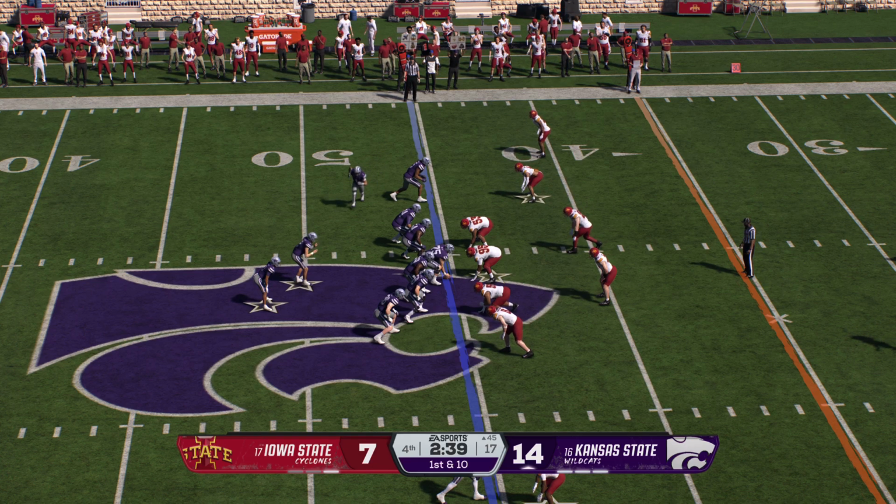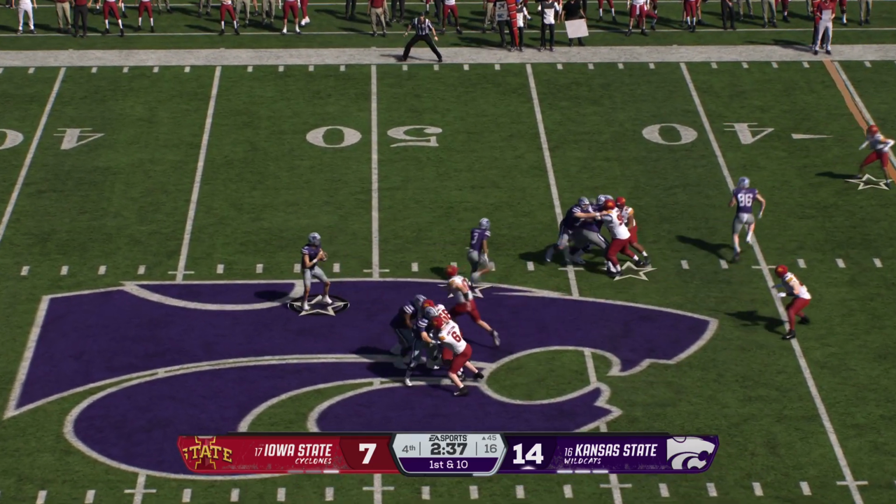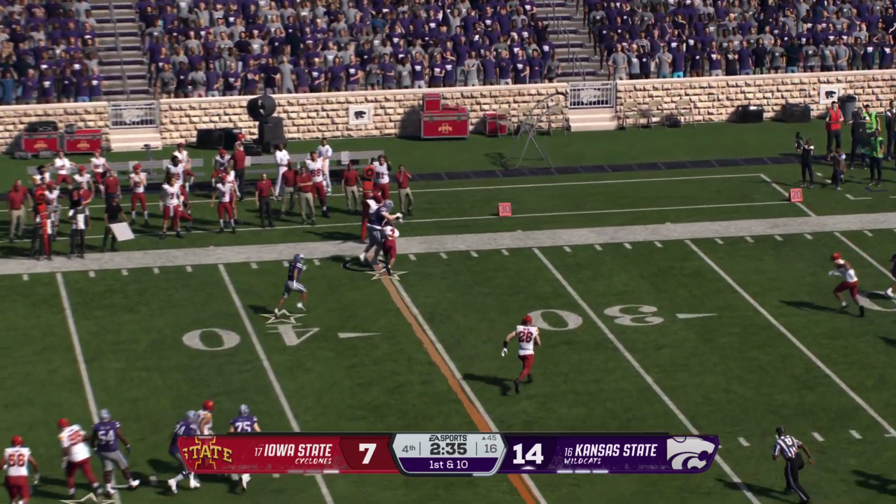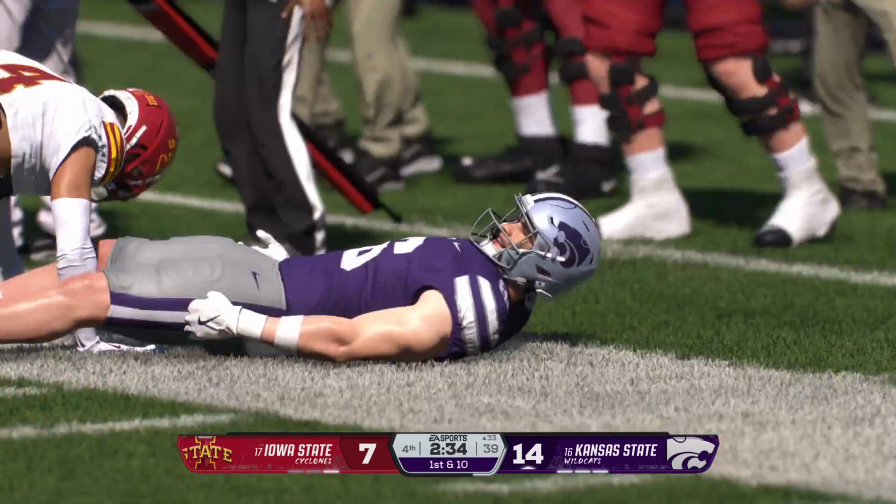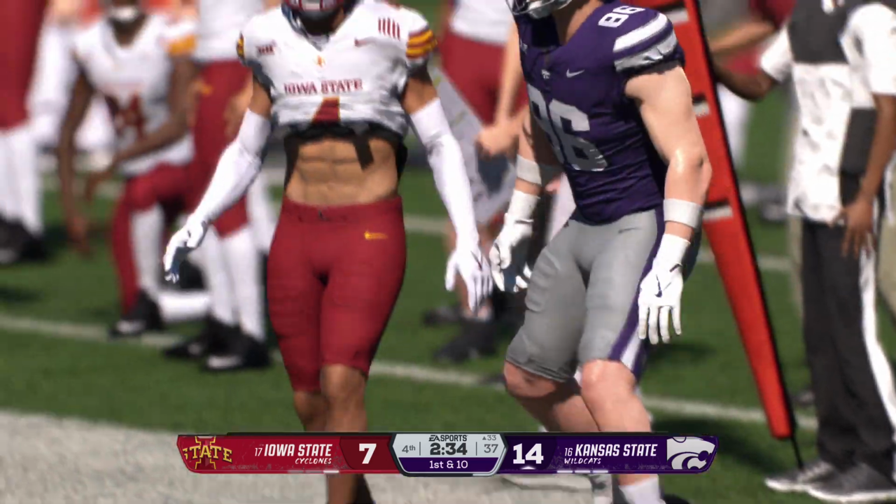And the wideout goes in motion off the play fake on first down. Finds that big tight end for a short pass. Heads out of bounds after a solid gain.